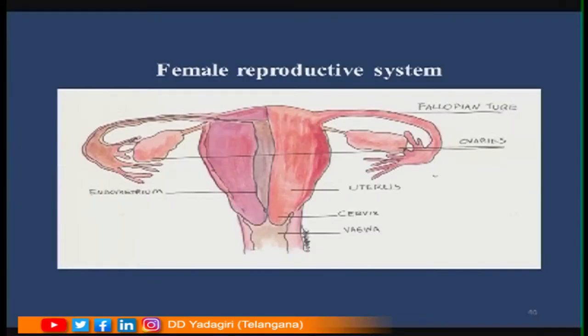Is it clear, children? Now let us see regarding the female reproductive system. So here this is the female reproductive system. See, children, here it has one pair of ovaries and one pair of oviducts. Oviducts are also called fallopian tubules, and these fallopian tubules have finger-like projections at the end so that they can take the ovum from the ovaries, and a sac-like structure is present where these fallopian tubules open. This is called the uterus, and the uterus opens outside through the vagina. So this is regarding the female reproductive system.